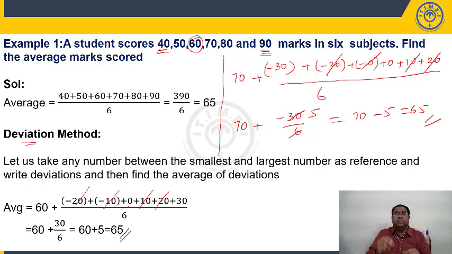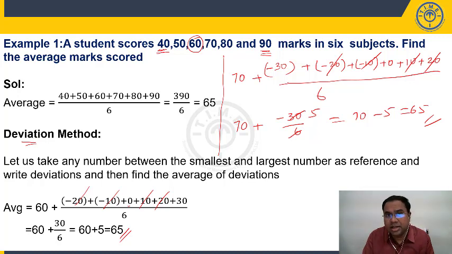So the deviation method is where we assume a certain number as average, preferably from the given numbers. It should be between the smallest and highest such that your positive and negative deviations get cancelled. You assume that number as average and you take the deviations from the rest of the numbers. So this is the other method of calculating average. One is directly the sum of n numbers divided by n, or if the numbers are 4-digit numbers, then definitely the deviation method will help you. If I give you 1440, 1560, 1616, 1789, then the deviation method will come in handy. If you practice, this would be a better approach.